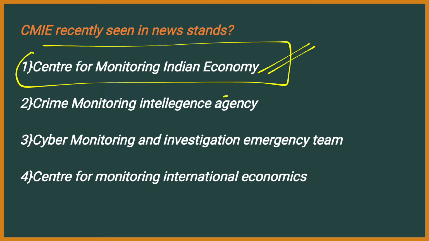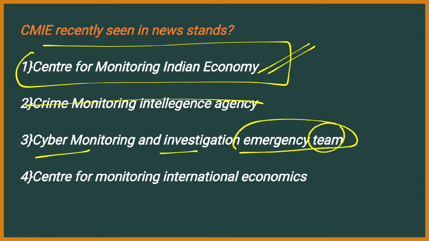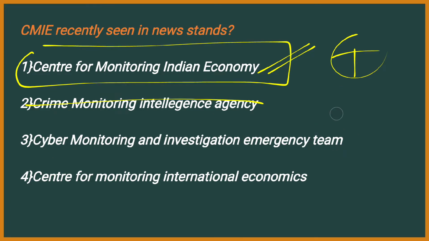See, in the second option, there is agency and there is no A in this given word, right? Therefore, you can eliminate this. And the third one, Cyber Monitoring and Investigation Emergency Team, it is there, right? But where is the team? The team is not given in the abbreviation, right? Therefore, you can eliminate.